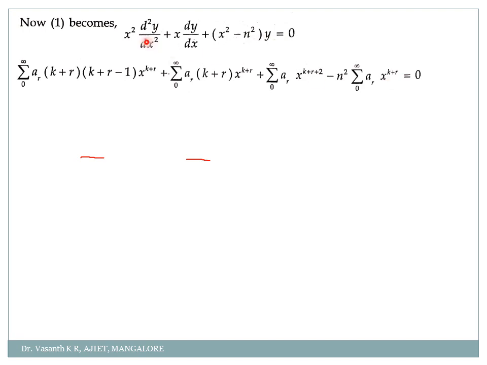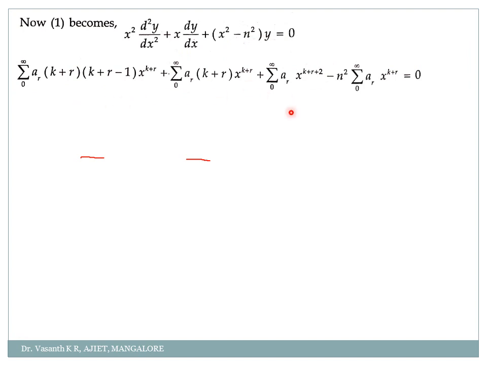So what did we do? If you can't write this step directly, my suggestion is, you keep x square as it is, substitute what is d square y by dx square. You keep x as it is, you write what is dy by dx, plus you keep x square minus n square as it is, you write what is y. Then multiply it term wise, you will get this equation very easily.